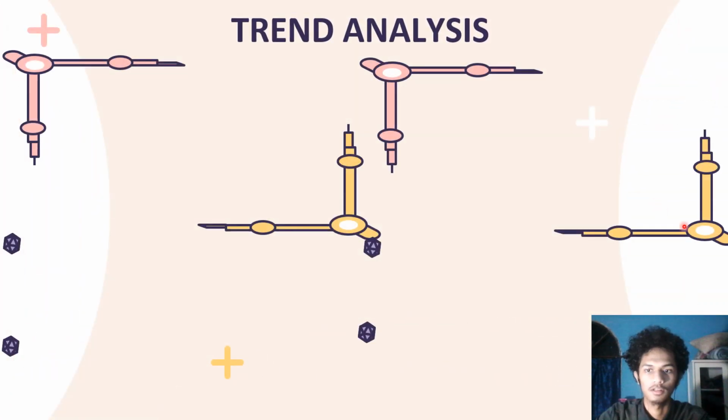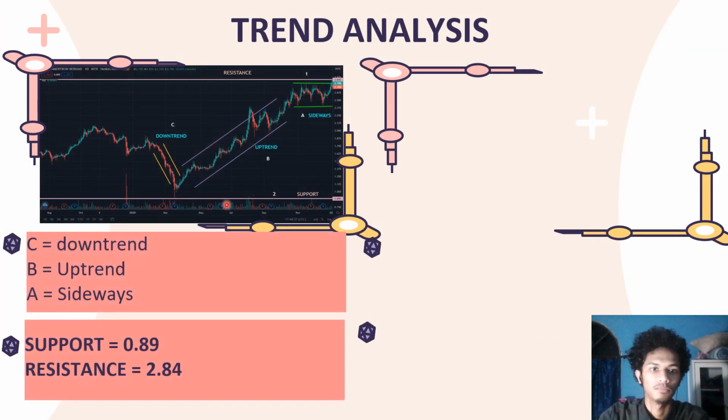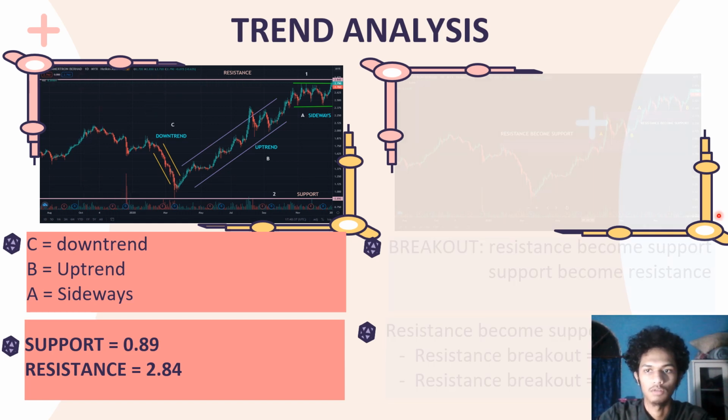See the trend analysis of Inari Hamilton. We can see all three types of trend here, which are downtrend, uptrend, and sideways. The downtrend happens in early 2020. This is due to coronavirus. But after that, we can see a huge uptrend here until December. After December, there is only sideways. We can also see a strong support and resistance here. The support is at 89 cents, while the resistance is at the 2.84 level.